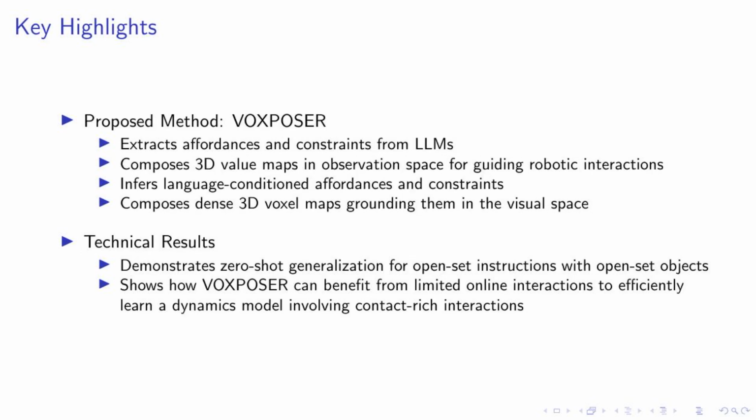Our research introduces a novel method called VoxPoser. This approach leverages large language models or LLMs to extract affordances and constraints. It then uses this information to compose 3D value maps in the observation space, guiding robotic interactions. This process involves inferring language-conditioned affordances and constraints, and creating dense 3D voxel maps that ground them in the visual space. Now let's talk about the technical results.